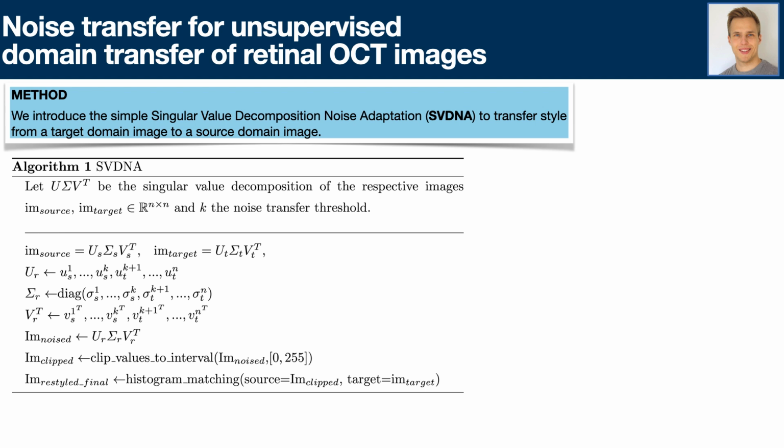After this operation, it might happen that some pixel values are smaller than 0 or larger than 255. This is why we clip the resulting values to the interval 0 to 255. To not only account for noise, but also to match the pixel intensity distribution, a histogram matching step is done in the end.